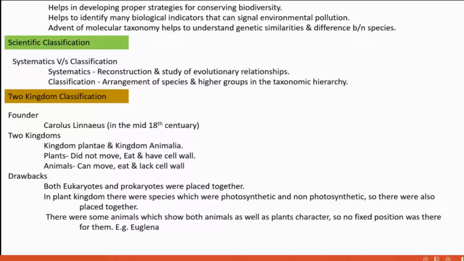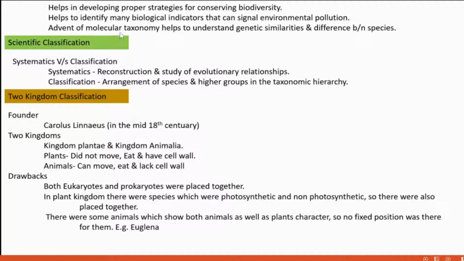That plant species will certainly indicate that. So in that way also classification is significant. And with the advent of molecular taxonomy, we can understand genetic similarities between different species.